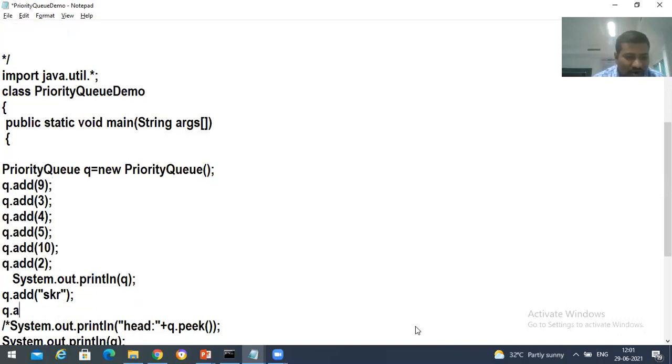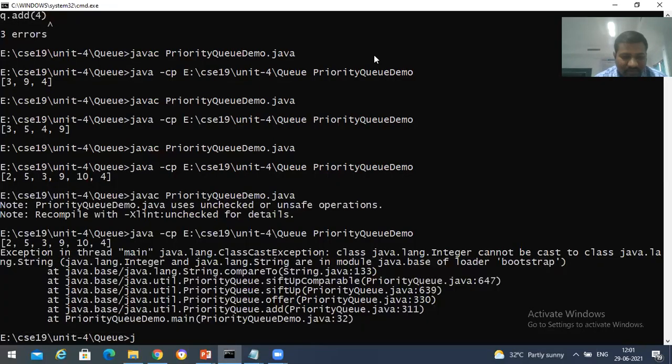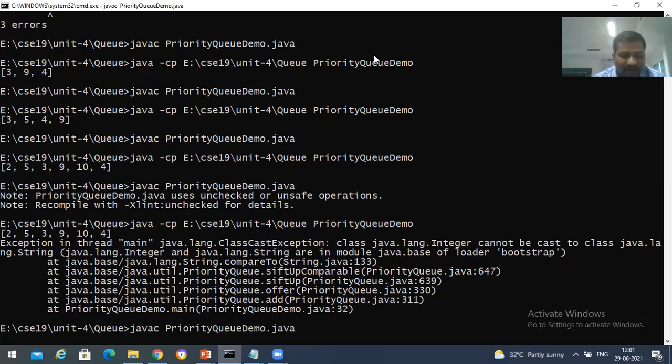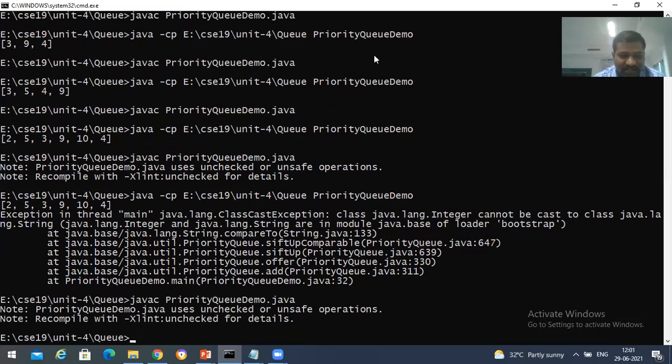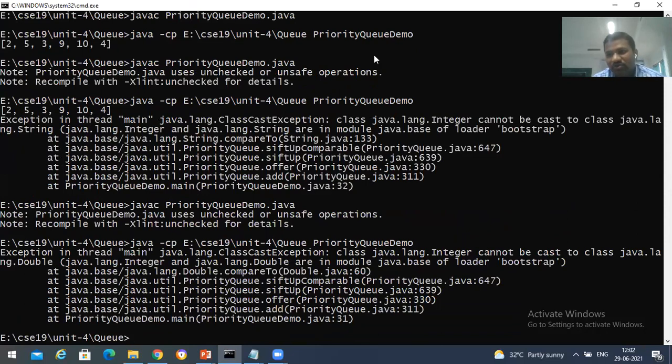Suppose I'm going to take q.add of 19.36, and I'm removing this. I'm going to place q.add 19.36 over here. So let's try to insert this. It is a floating point value. It will be considered as a double value, and whether it will insert a double value or not, let's see. So it's not inserting a double value also.